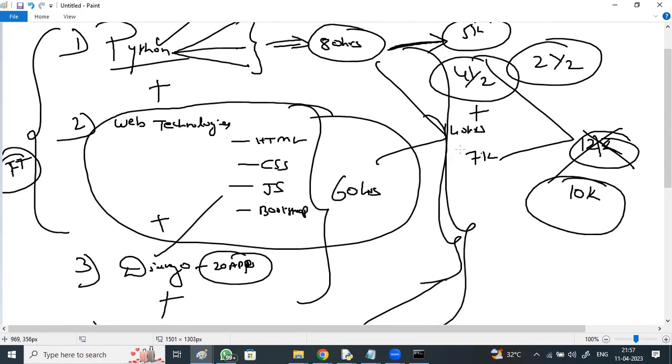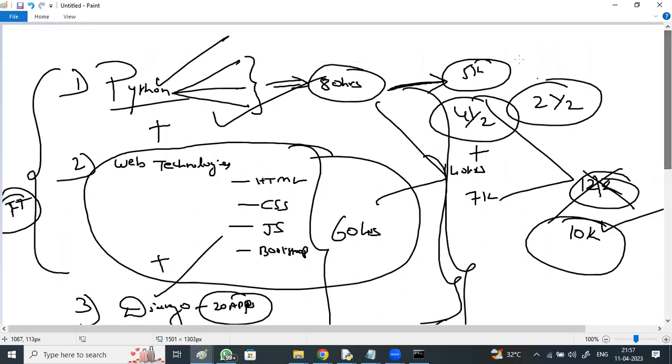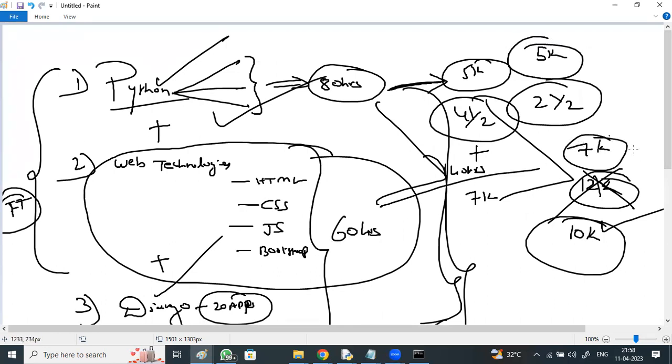For all this full stack Python, which includes Python core, advanced, application oriented modules, HTML, CSS, JavaScript, Bootstrap, Django, and project, the total full stack is 10K, only Python is 5K. Later, if you go for Django separately, you need to pay 7K for it.